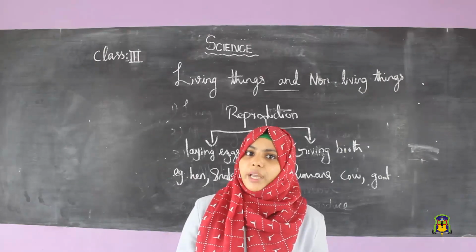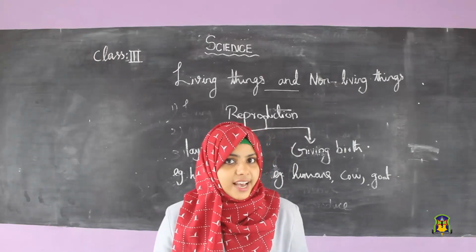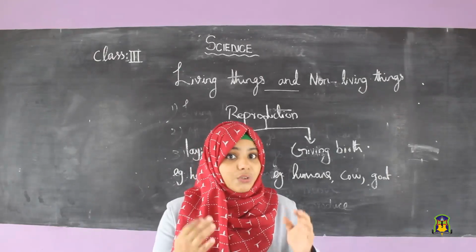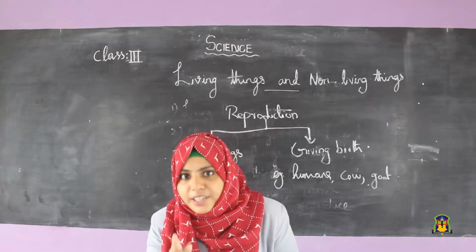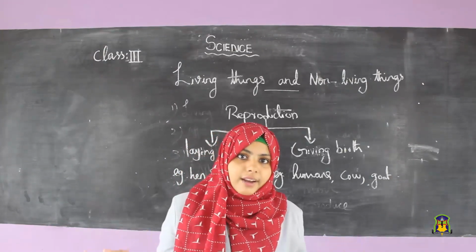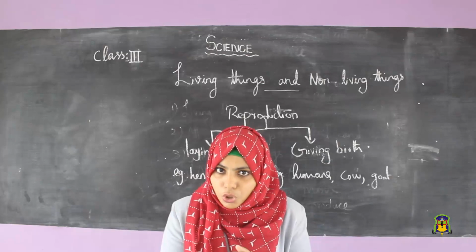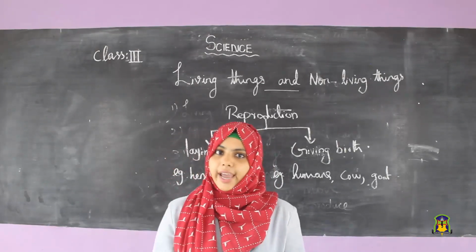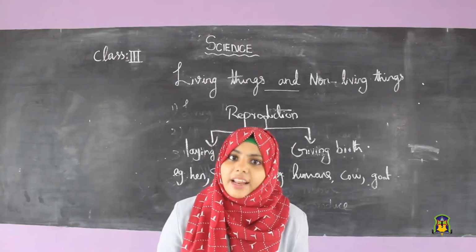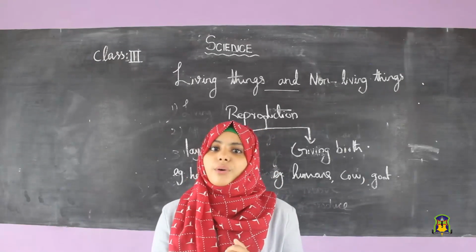So today we studied the first 6 special features of living things. Using these special things, we can classify things into living and non-living. The first is that all living things grow.